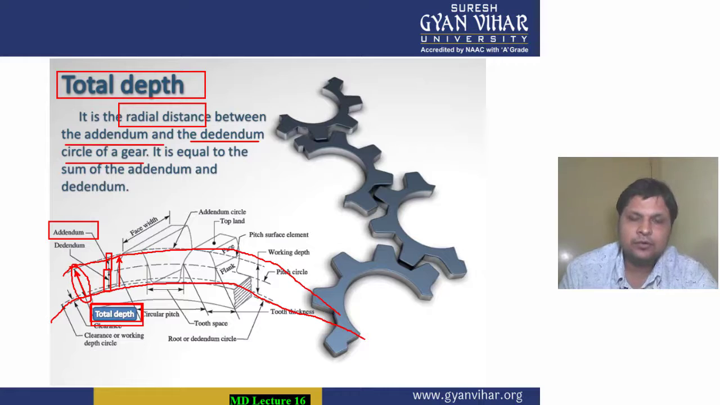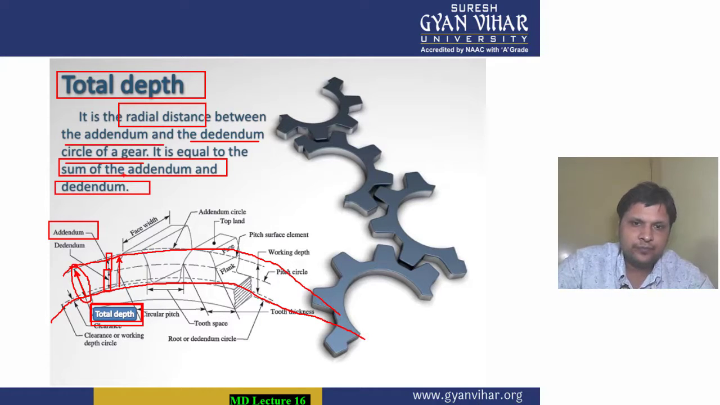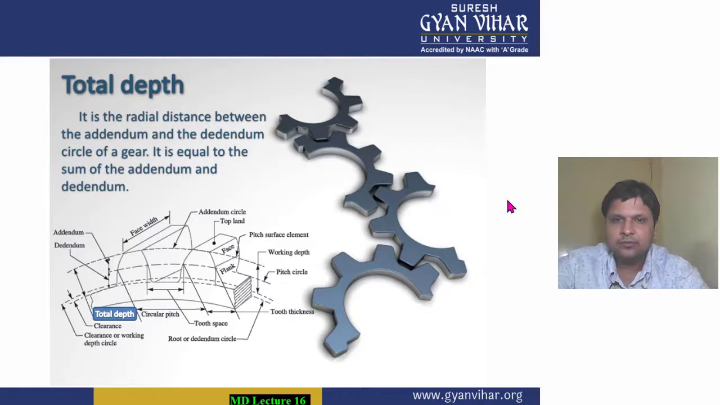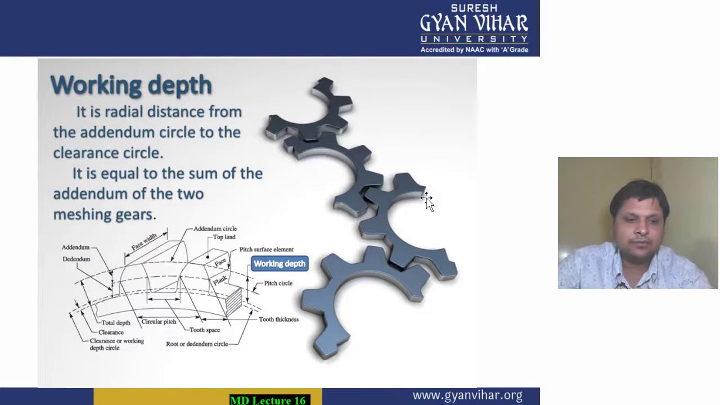Also, if you have been given the value of addendum and dedendum, just add these two values. Whatever is the answer, that will be your total depth. So this was your total depth. Moving further, now what is working depth?